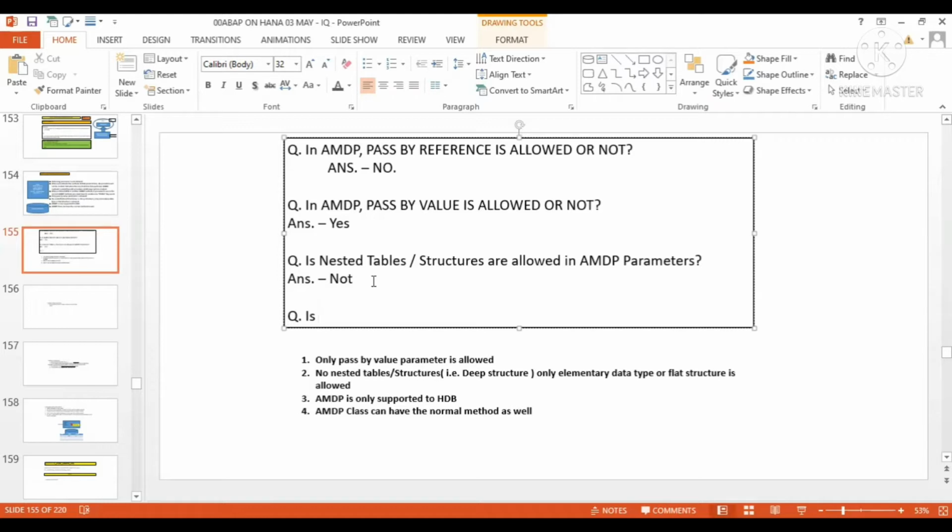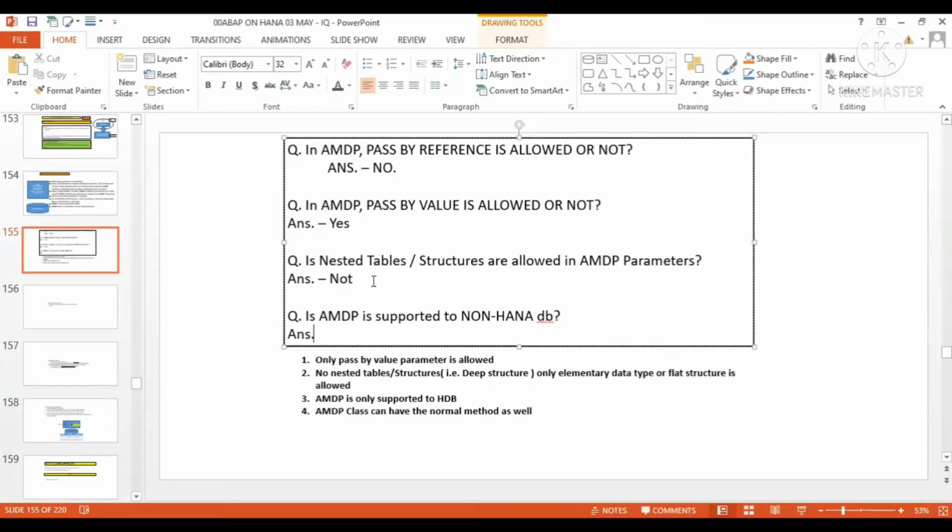Another question over here, is AMDP supported on non-HANA DB? Answer no. As of now, no. Okay.